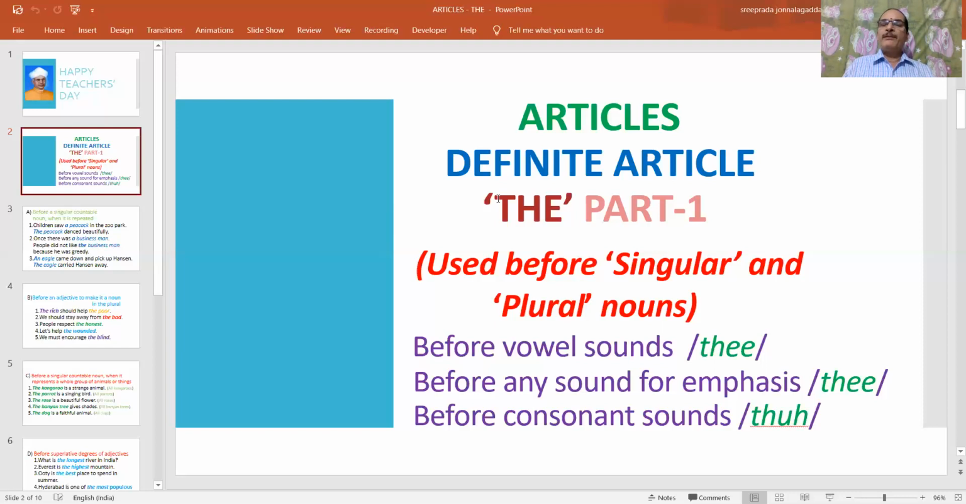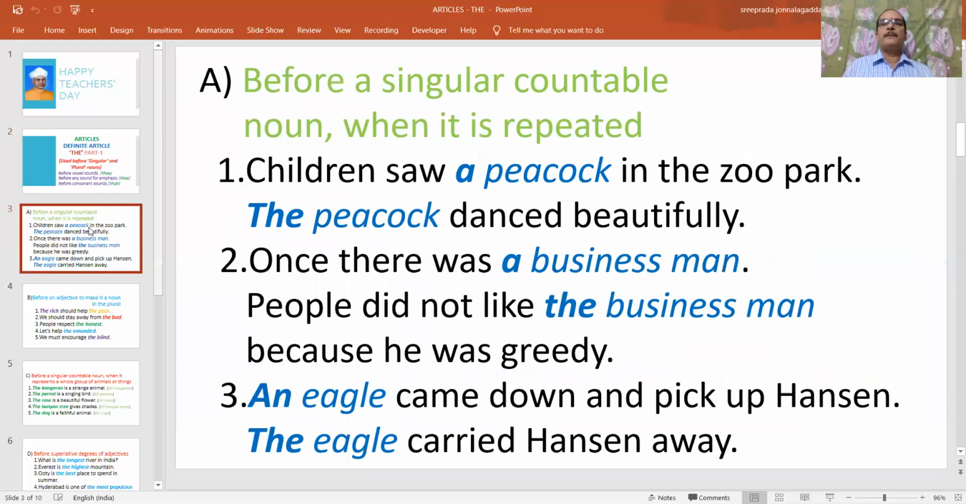Similarly, if the word THE happens to be before a word beginning with a consonant sound, we have to pronounce it like "thuh". So that is the pronunciation. Now let us go into the way we have to use this definite article THE. Where we have to use it?